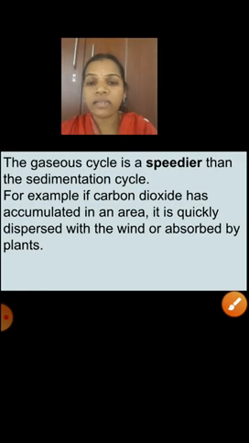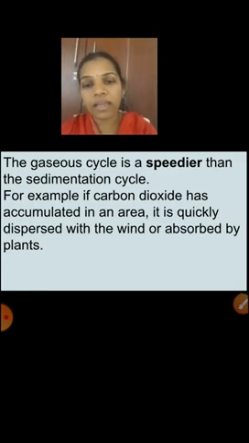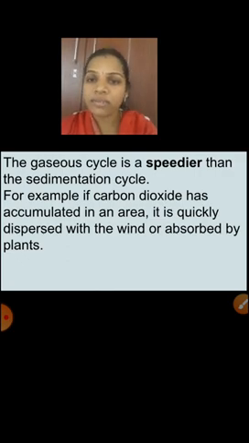Now some more points we are going to discuss about the gaseous cycle and the sedimentary cycle. Two cycles are there. Which one is speedier? The gaseous cycle is speedier than the sedimentary cycle. Sedimentation means settling below the earth, so it will take more time compared to the gaseous cycle.